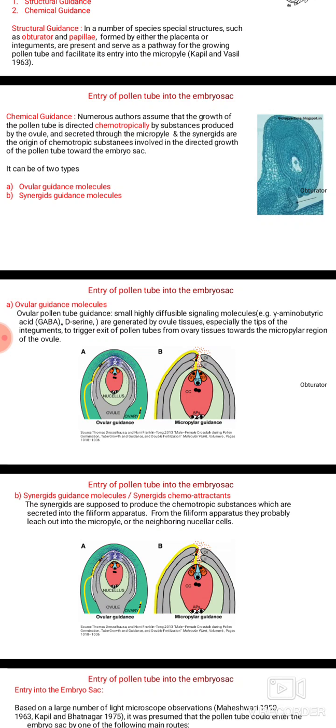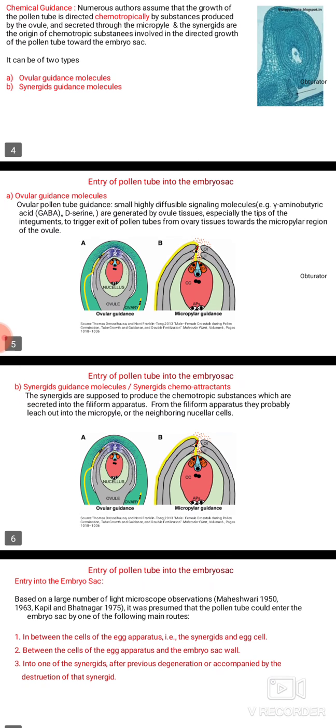It can be of two types: the ovular guidance molecules and the synergid guidance molecules. Coming to the ovular guidance molecules, the ovular pollen tube guidance: here, small, highly diffusible signaling molecules are generated by the ovule tissue, especially the tip of the integuments, to trigger exit of pollen tubes from ovary tissue towards the micropylar region of the ovule.